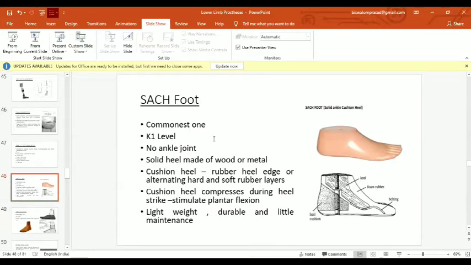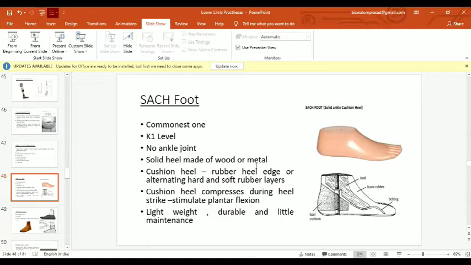So what is the SACH foot? It is generally prescribed for patients with K1 level. It is the commonest one, used almost everywhere, and almost 50 to 60% of patients are usually prescribed this foot. There is no ankle joint in it, and the ankle joint is solid here.